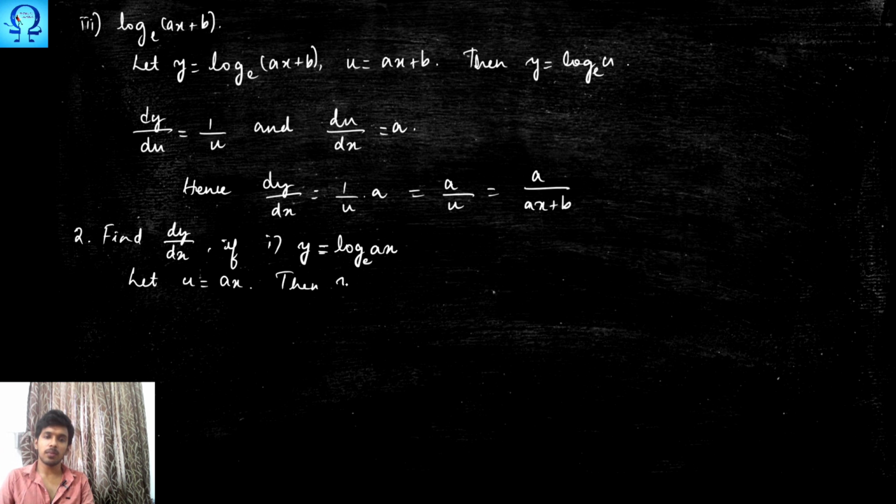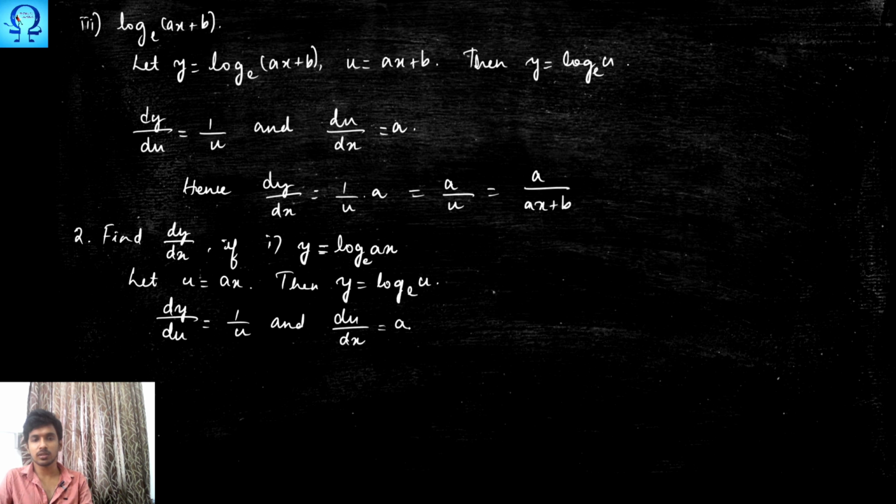Then your y becomes what? This becomes log u, right? So it is easy to find out dy upon du, that happens to be 1 upon u, and du upon dx, you may very well see that a is a constant, so you can take it outside and you will have d upon dx of x, and we know this is 1, so this happens to be a.